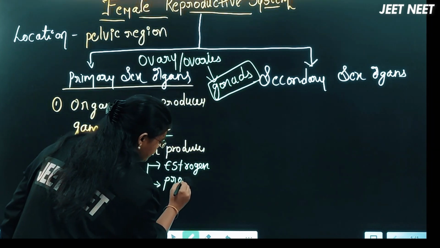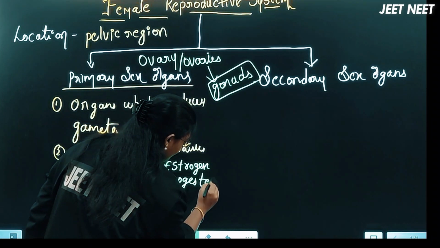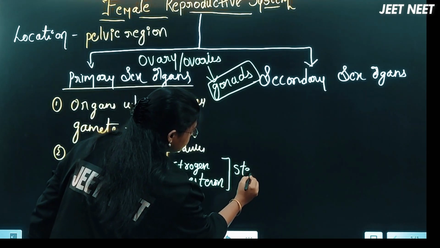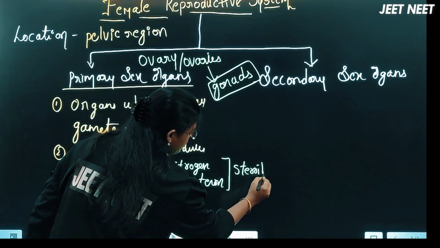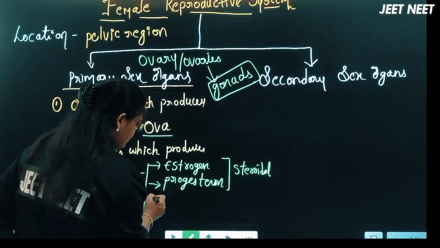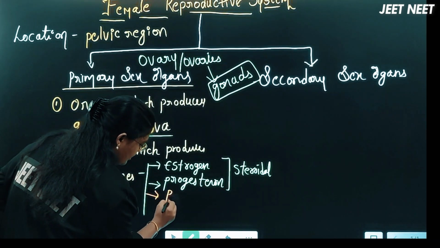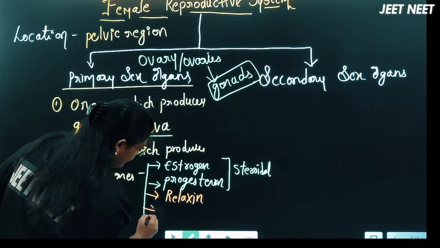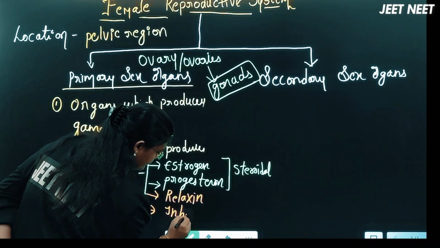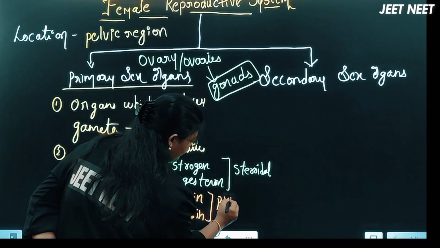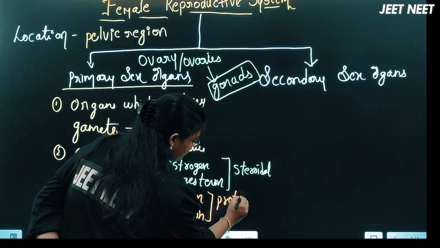next, progesterone, right? These two are steroidal hormones. Other than this, it can also produce relaxin and inhibin. These are proteinaceous hormones.